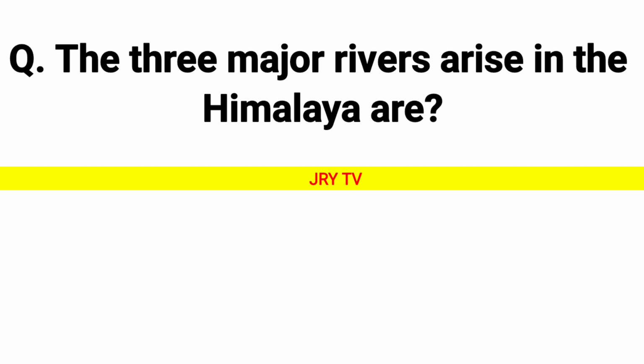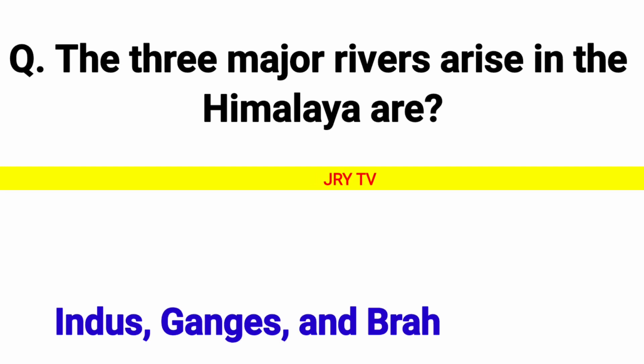Question: The three major rivers that arise in the Himalaya are? Answer: Indus, Ganges and Brahmaputra.